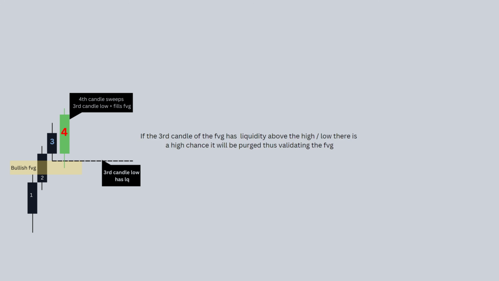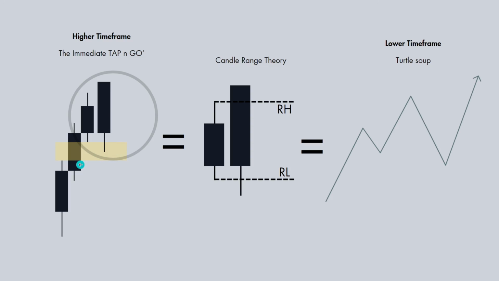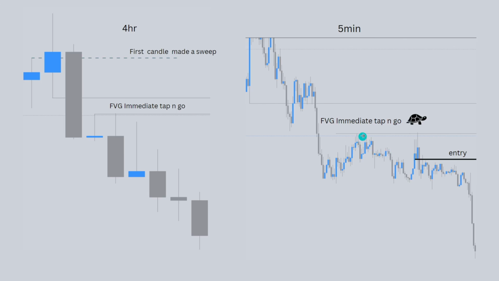If the third candle of your fair value gap has liquidity above the high in a bearish example, or liquidity below the low for a bullish example, there will be a high chance that price will purge this area, thus validating a tap into the fair value gap. As you can see, the third candle right over here, if it has liquidity, we can see price come down and purge that area and then expand up while filling our fair value gap. As you can see right here, we had short-term liquidity above this high, price comes up, purges it, and then fills our fair value gap and continues to the downside.